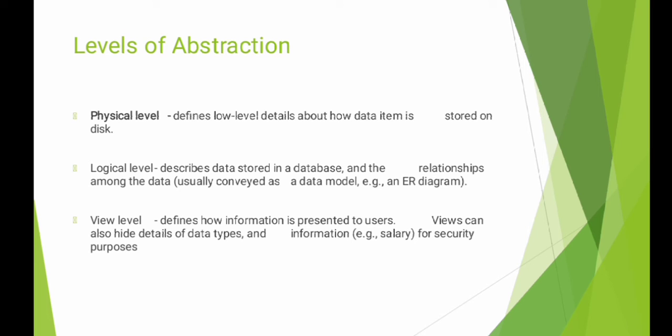Levels of abstraction. There are 3 levels of abstraction: physical level, logical level and view level. The physical level, or internal level, is the lowest level of data abstraction. It describes in detail how the raw data is actually stored at the byte level using complex low-level data structures. It also describes the access path for the database. Database systems hide many of these lowest-level storage and access details from the database program and the end user.